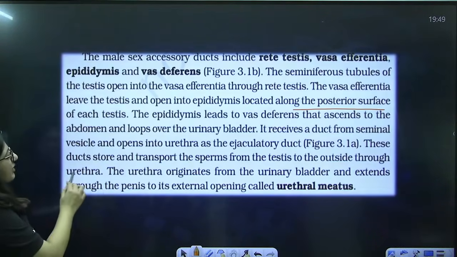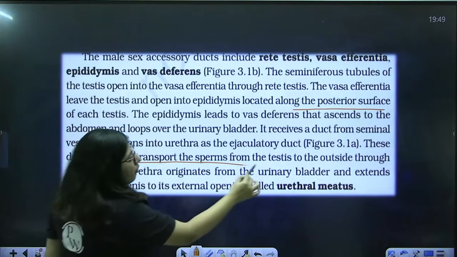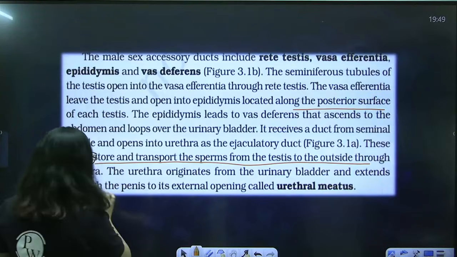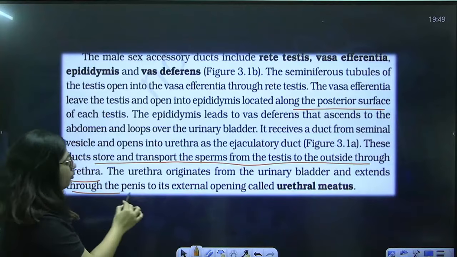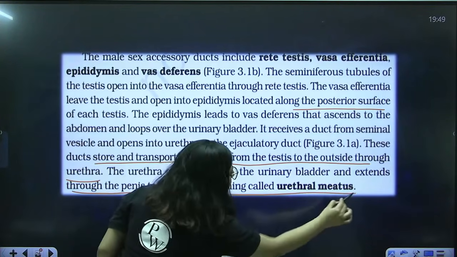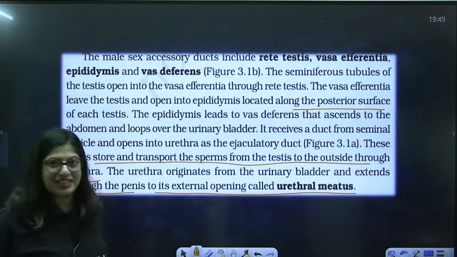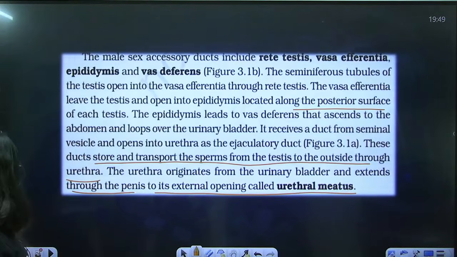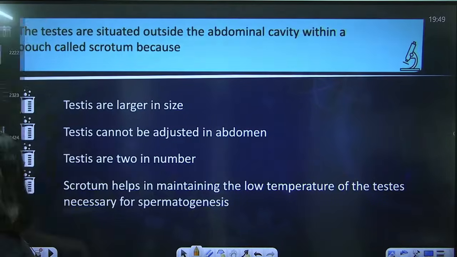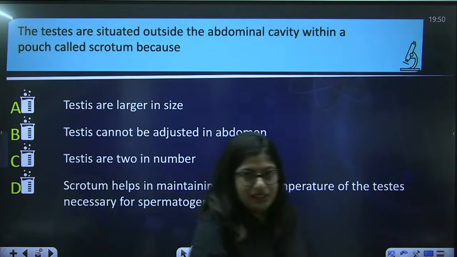Okay, these ducts store and transport the sperm from the testes to the outside through urethra. The urethra originates from urinary bladder and extends through the penis to its external opening known as urethral meatus. Got it? I told you, urethra originates from urinary bladder. Okay. All right. So it's time to test how much you have learned.